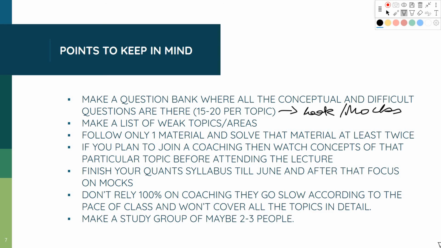The second thing I'd suggest you to do is make a list of weak topics or areas. So in algebra, let's say you find quadratic equations difficult. Write that down in your list and make sure that you are solving an additional 50 to 100 questions in that topic. The third is follow only one material and solve that material at least twice.